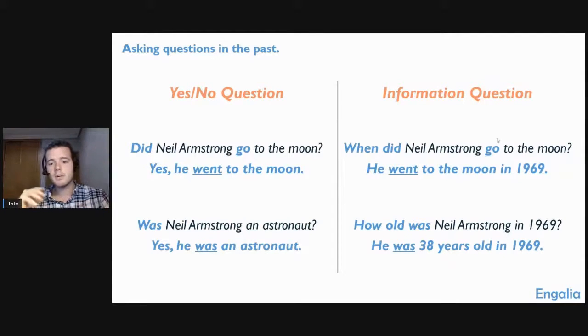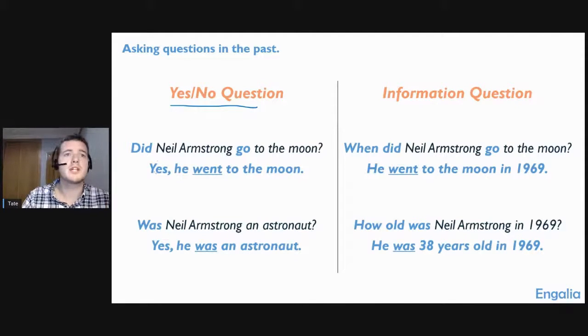So when we talk about asking questions, there are really two types of questions that we can ask, right? There are always two types. One of them we can call the yes/no questions. I think these are the ones that most people don't have much problem with. When they ask questions in the past, present, or future using these yes/no structures, they usually are able to do it very easily.